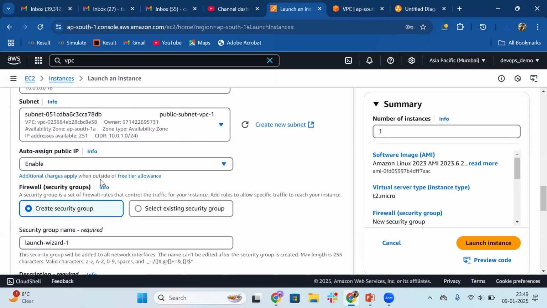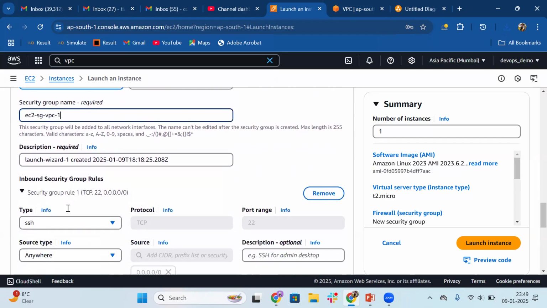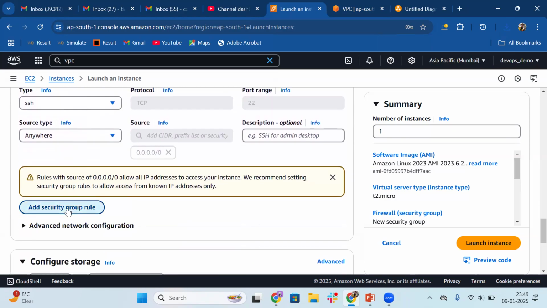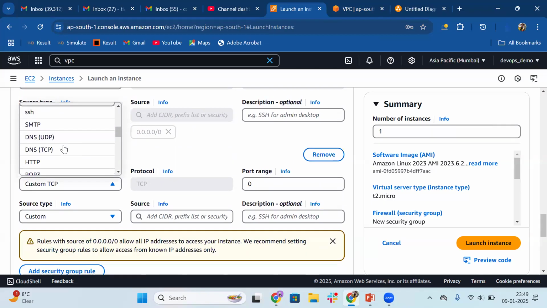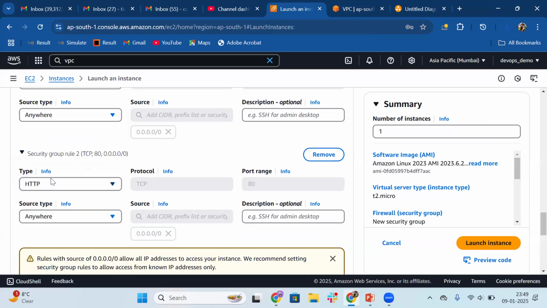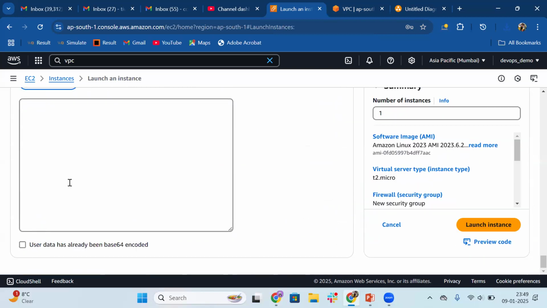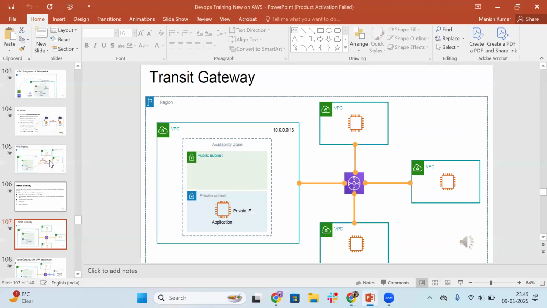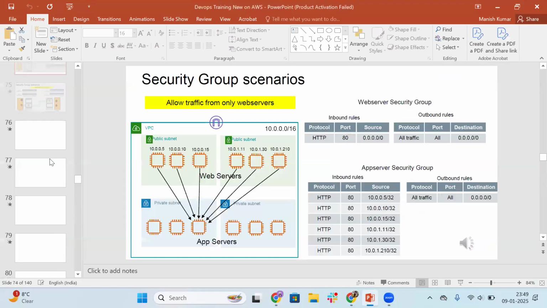Auto-assign public IP, yes, enable. Security group we will have to create. So let me create one security group that we will call EC2 SG VPC1. Description, let me keep it the same, and in the security group we will add HTTP because we will see the custom message at the public IP. So let me add HTTP and the source type will be anywhere. And then we will use this user data. In the user data, we'll pass the script that I have, which will show a custom message based on the public IP. So let me copy that user data.